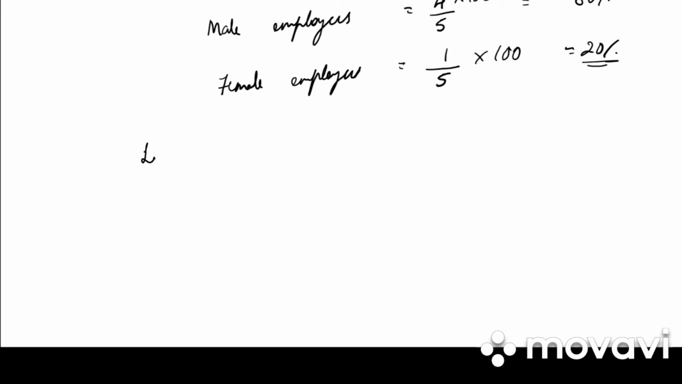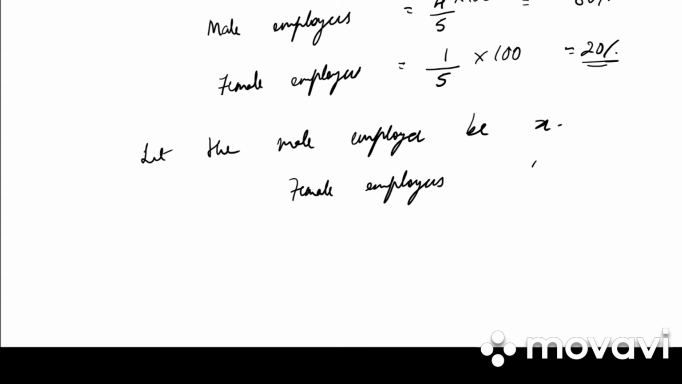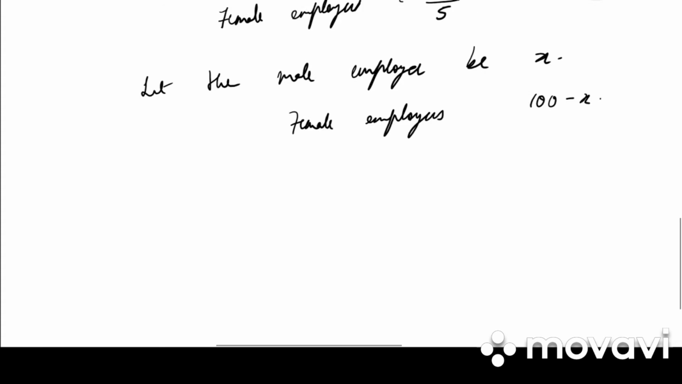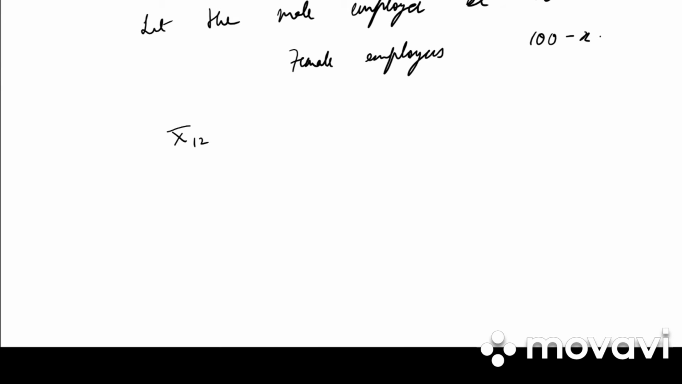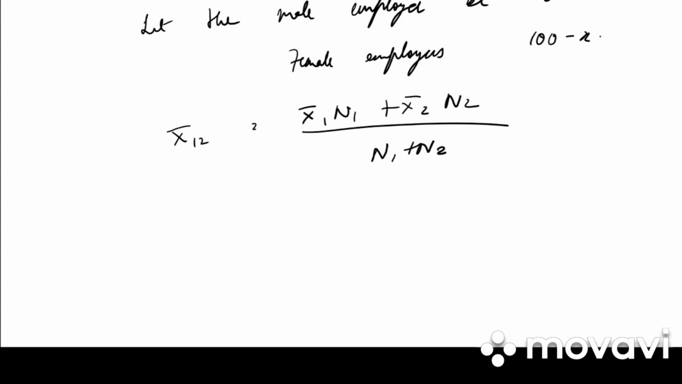That is, let the male employees be X. Female employees will be how much? They have asked us to take in percentage. So 100 minus X. So x bar 1 2 is equal to x bar 1 n1 plus x bar 2 n2 divided by n1 plus n2. So 600 is equal to 620.